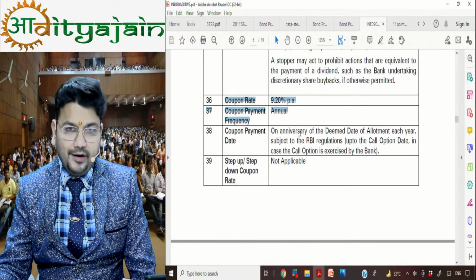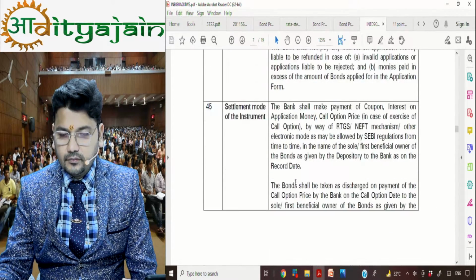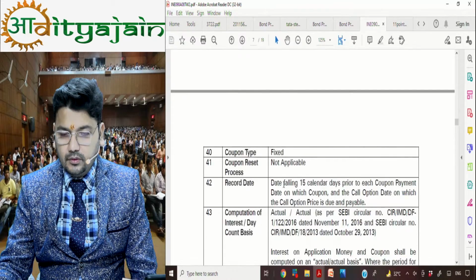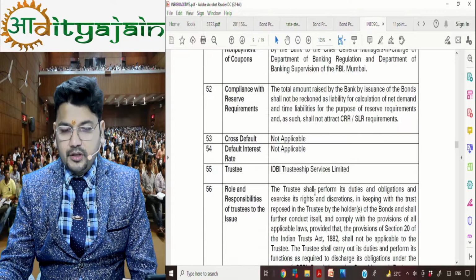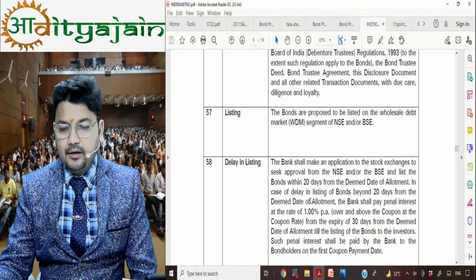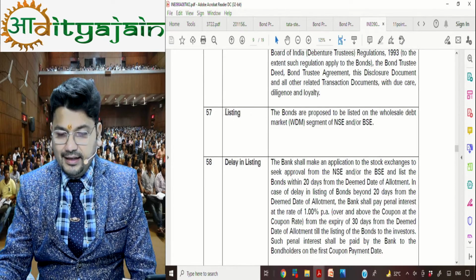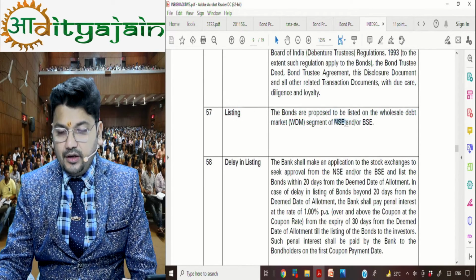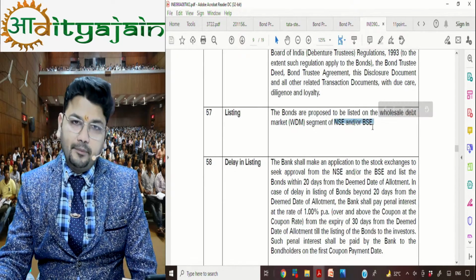These are all information which we have covered in class, and much more information will be covered at a later stage of our class. Listing: it will be listed in the debt segment of NSE and or BSE.